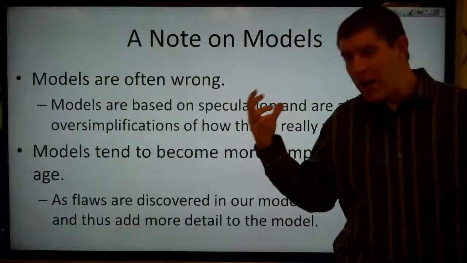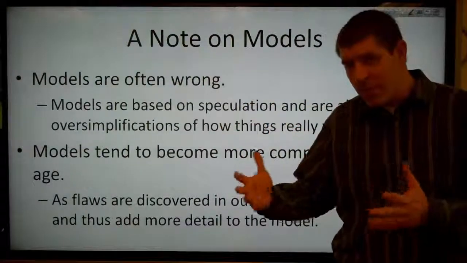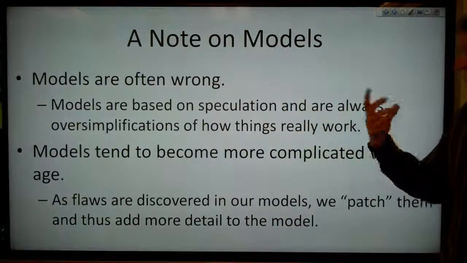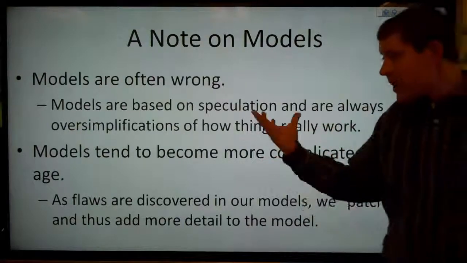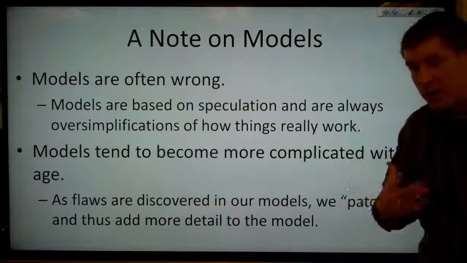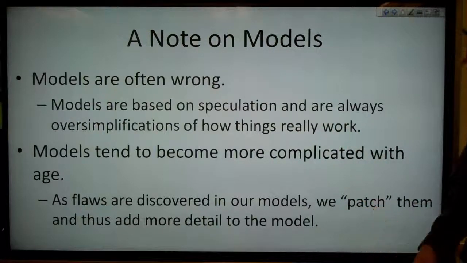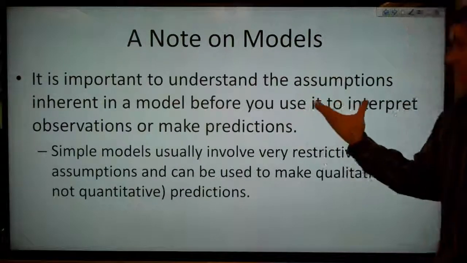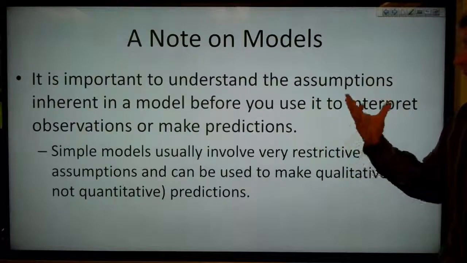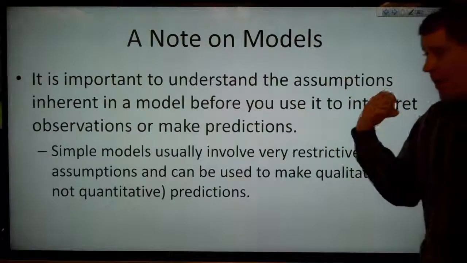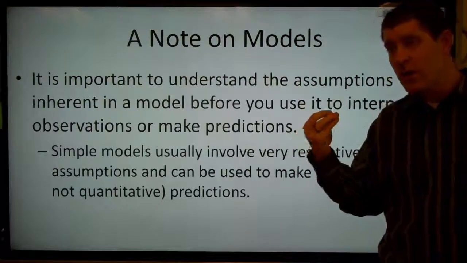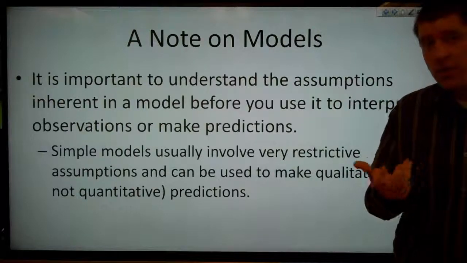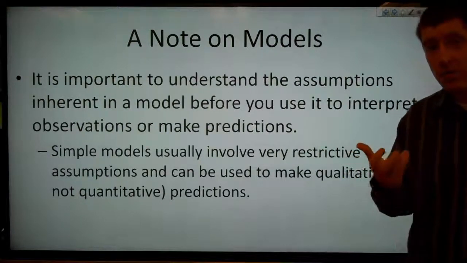But also remember, models are often wrong, which is, again, why it's not totally a representation of reality. So models are often based on speculation and always oversimplifications of how things really work. They tend to become more complicated with age, because as flaws are discovered, we tend to sort of patch them and try to add more detail to our model. But it's important to understand the assumptions inherent in the model before you use it to interpret observations or make predictions, because if you're trying to make a prediction that the model has not been designed to predict, it's going to fail, or will probably fail, and it may fail quite spectacularly.